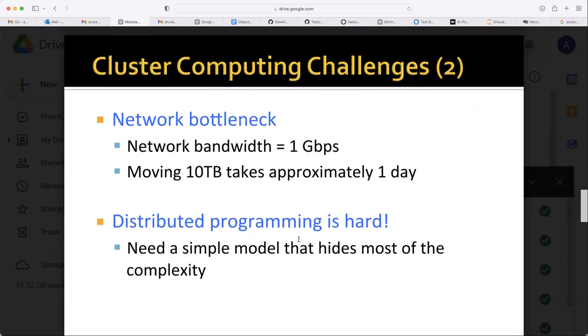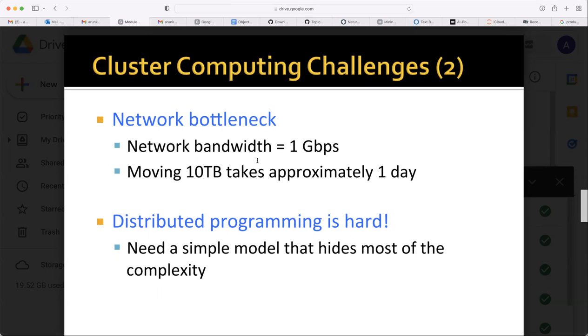Another bottleneck for cluster computing is the network bottleneck. Network bandwidth is one gigabyte per second, and moving 10 terabytes takes approximately 1 day. We have seen 200 TB of data for Google in 2011. Another 10 years have passed, so the data might be something like 10 times that now. 200 TB takes 20 days. Today it may take 1 year for them just to move data from one place to another.